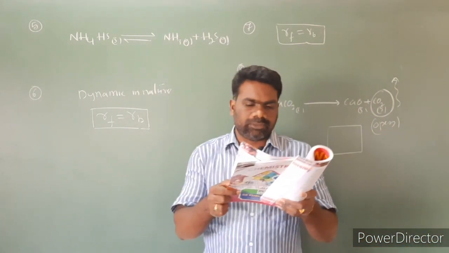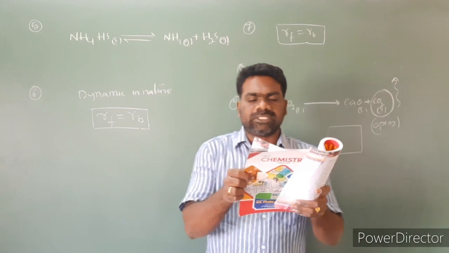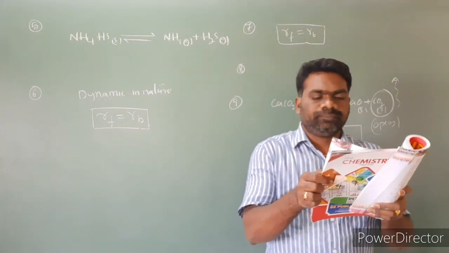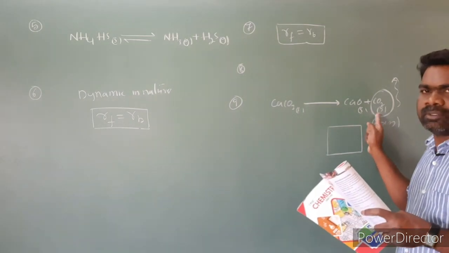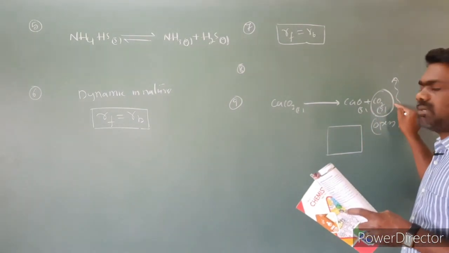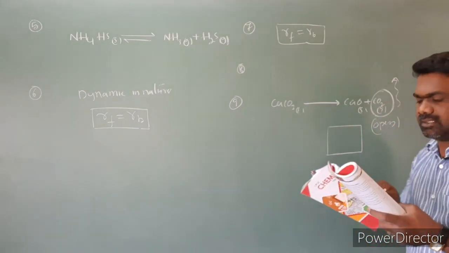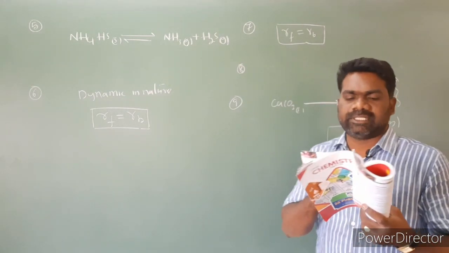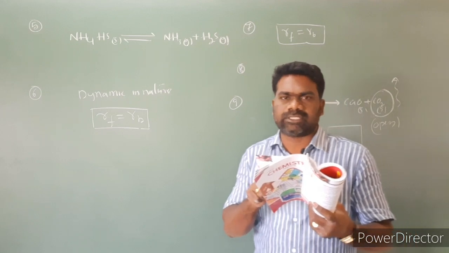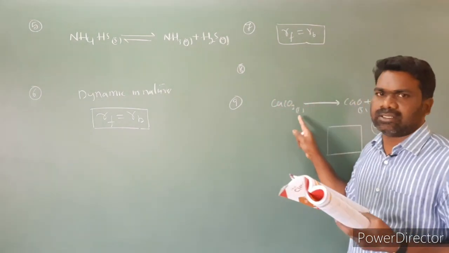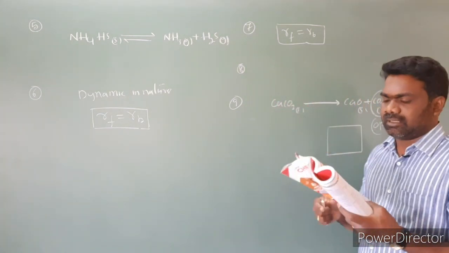So look at question number 9. The reaction of CaCO3 gives CaO plus CO2 goes to completion. The reaction is going to completion in the sense that the carbon dioxide is escaping from the container. So for question number 9, the fourth option is correct. CO2 escapes continuously, so the reversible reaction is not possible, and the reaction goes to completion.